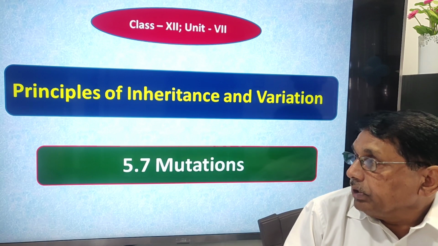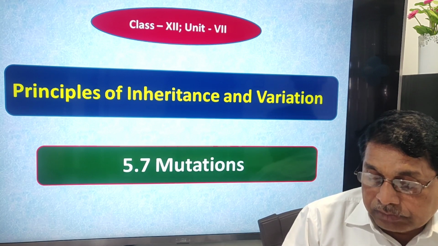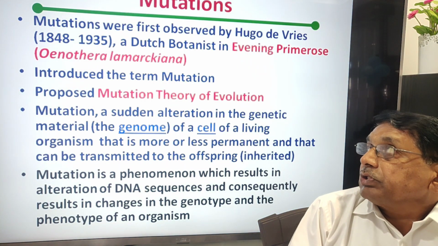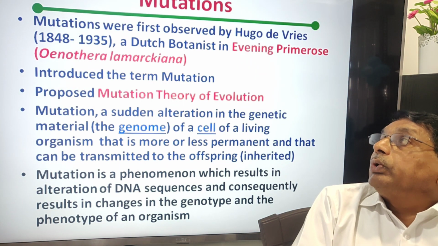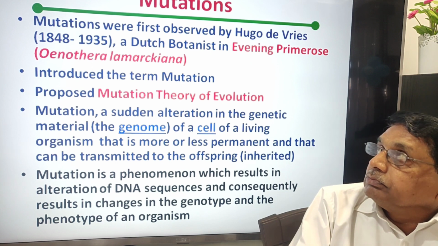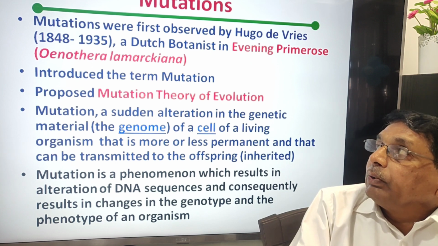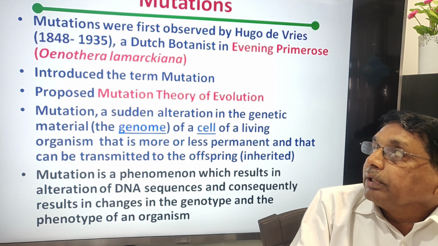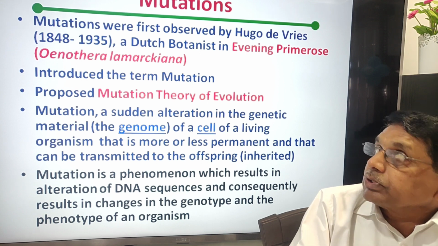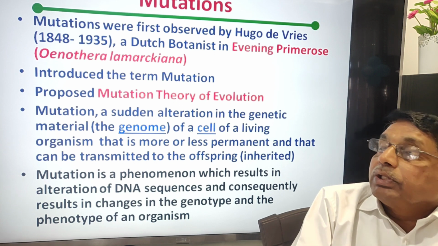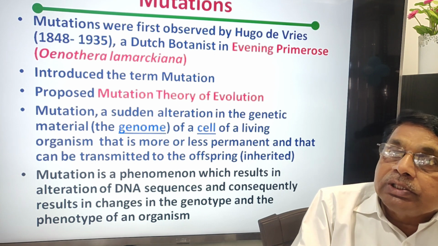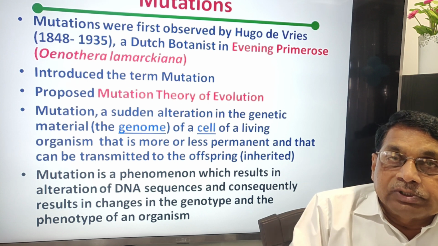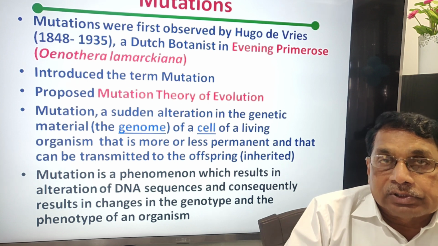Now, let us see the mutations. Mutations were first observed by Hugo de Vries, who lived from 1848 to 1935, a Dutch botanist. In the evening primrose Oenothera lamarckiana, he was observing the color of the flowers.